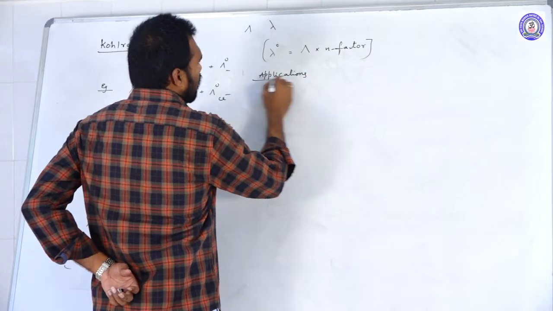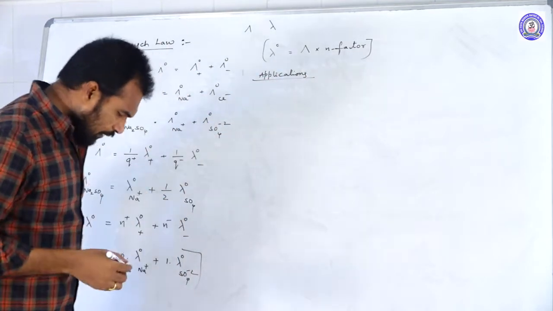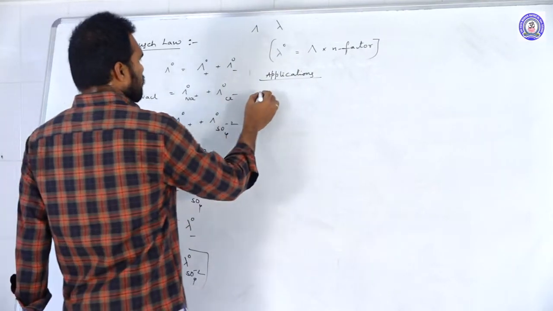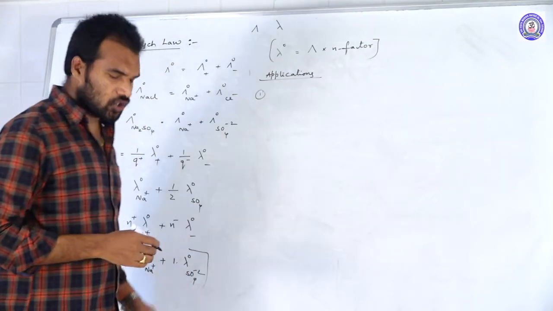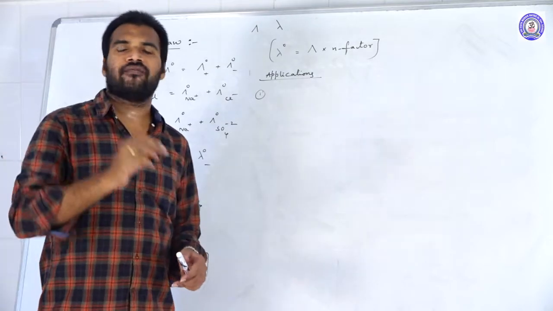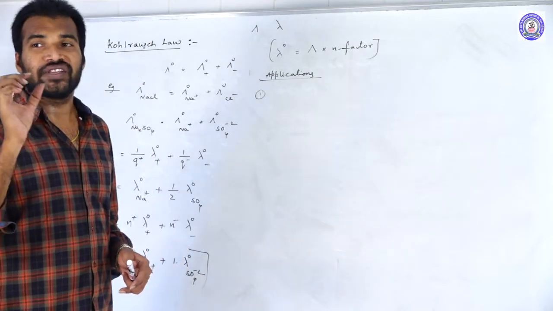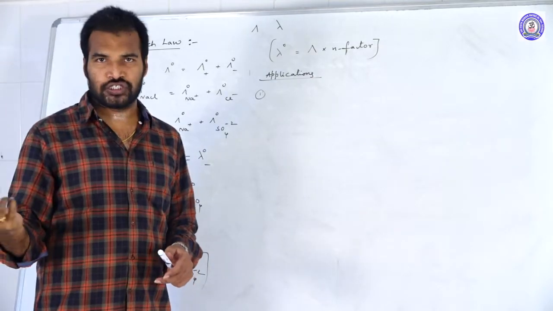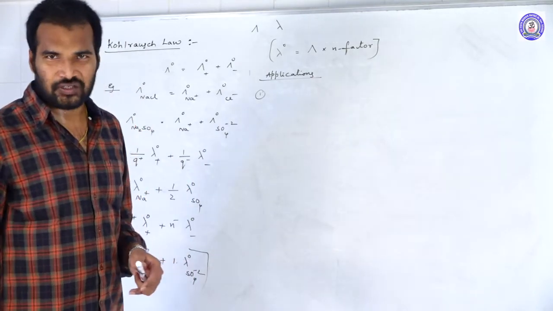Applications of Kohlrausch law. What are the main applications of Kohlrausch law? The first and main application is that, by following this law, we can calculate the equivalent conductance at infinite dilution of weak electrolytes also.